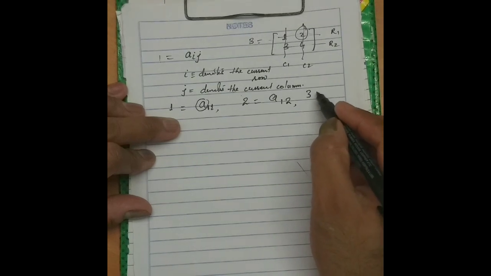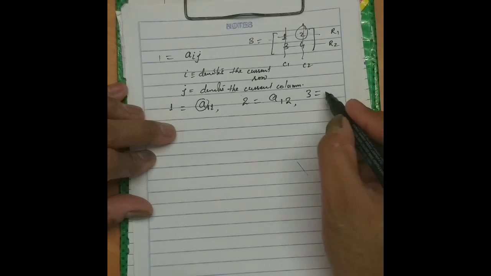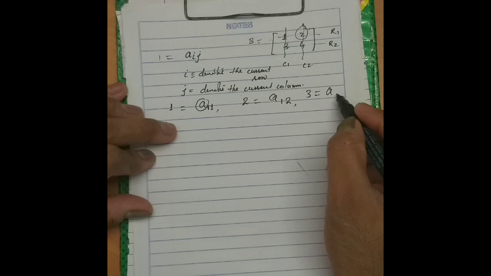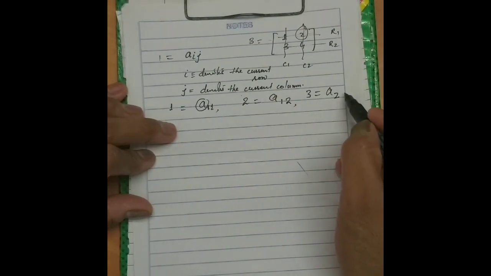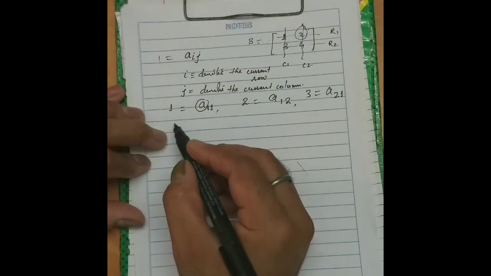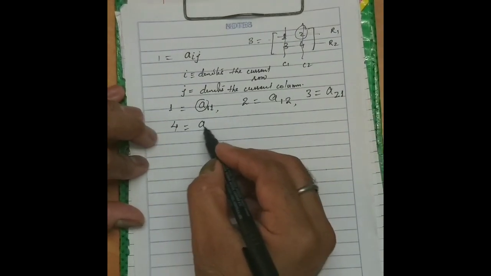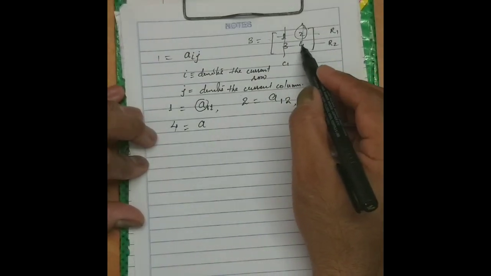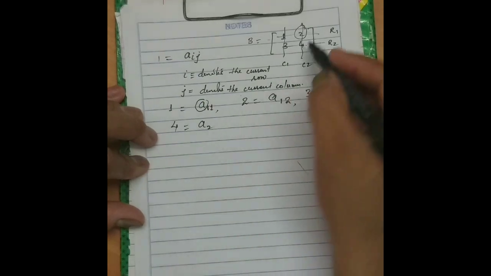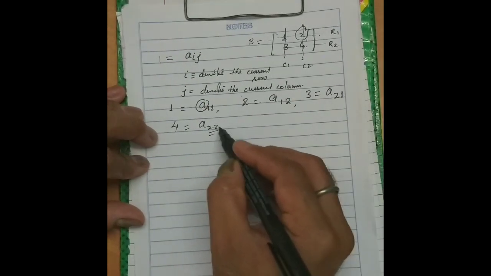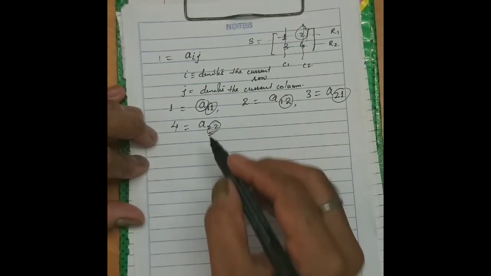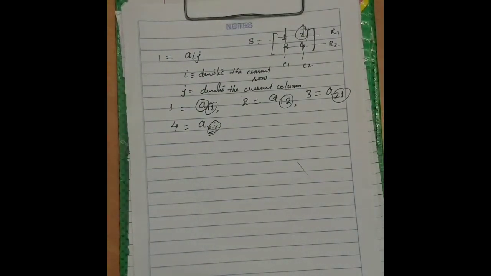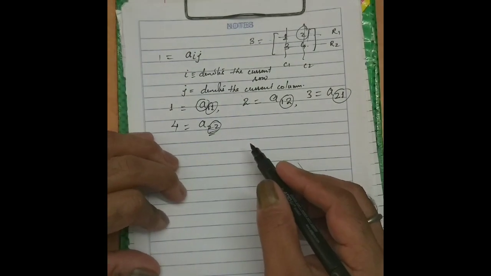Like 3 is denoted by a21, as now we have started the second row and then first column. And similarly 4 will be denoted by a22, as now we have reached the second row and second column. So this notation a12, a21, a11, a22, all these are called the location or position of the elements.